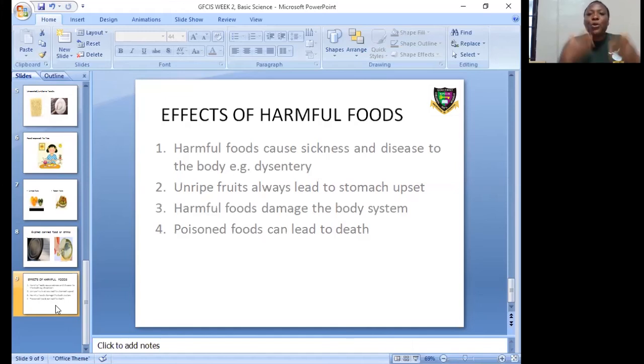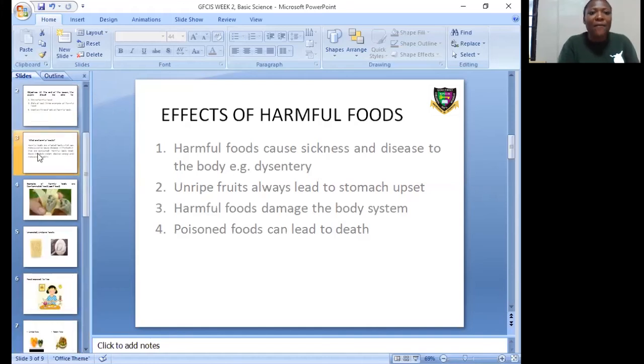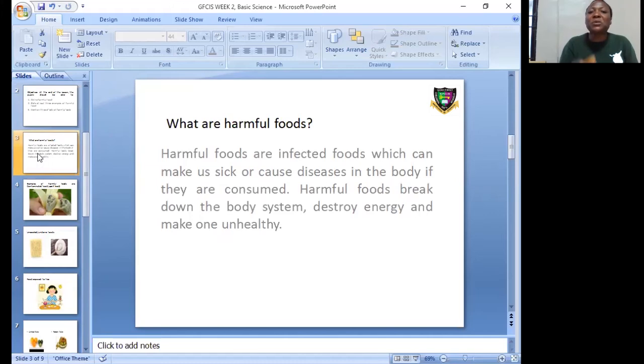Let's do a summary of what we have learned. We said harmful foods are infected foods which can make us sick or cause disease in the body if they are consumed. Harmful foods break down the body system, destroy energy, and make one unhealthy.